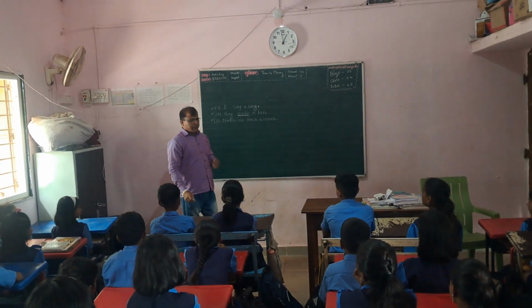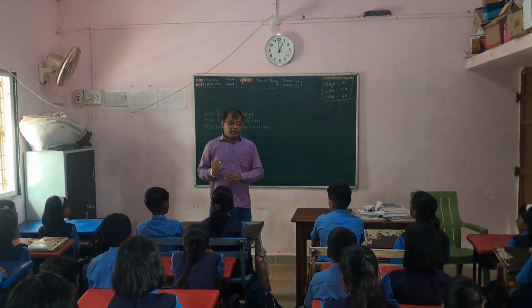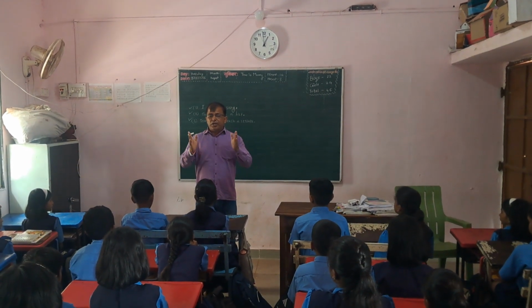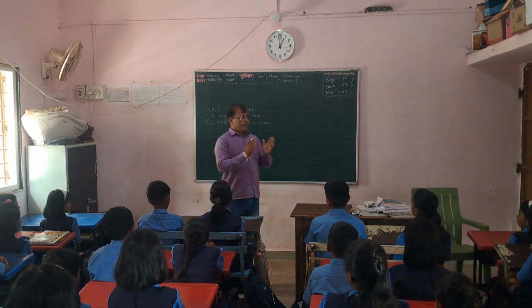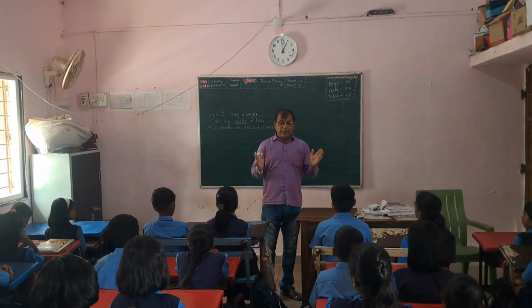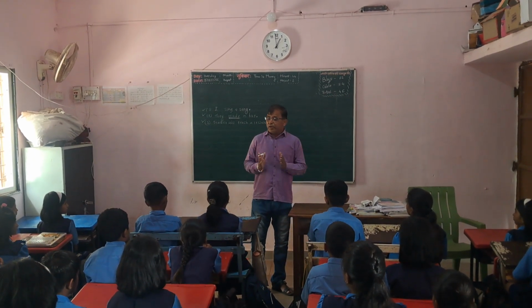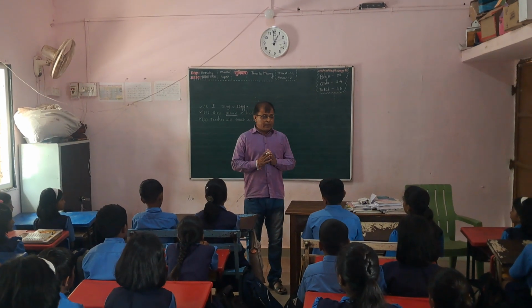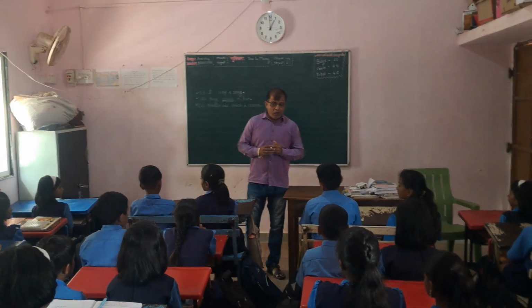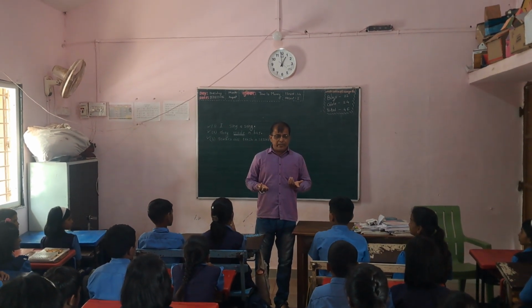Now our today's lecture is going towards the next part. We saw there are three main types of tense: present tense, past tense, future tense. But each and every tense has subtypes. How many subtypes does the present tense have?